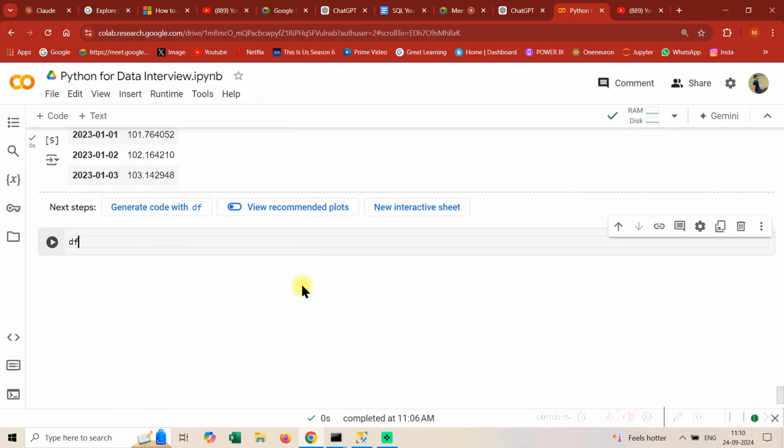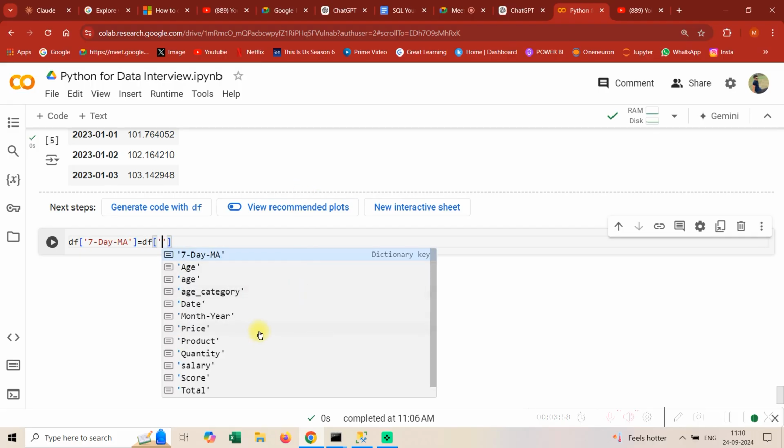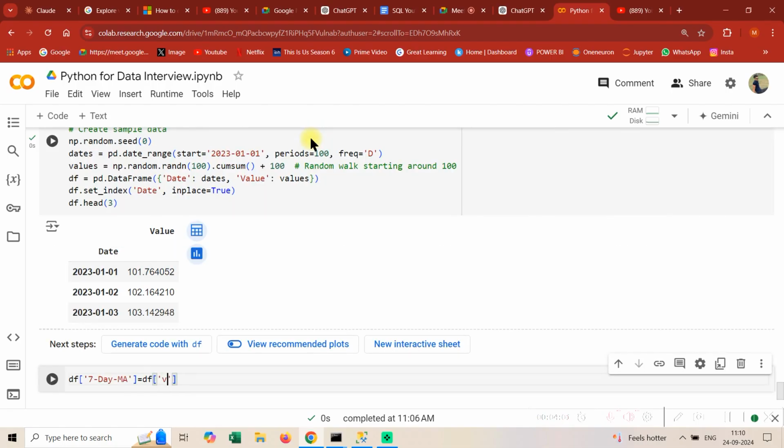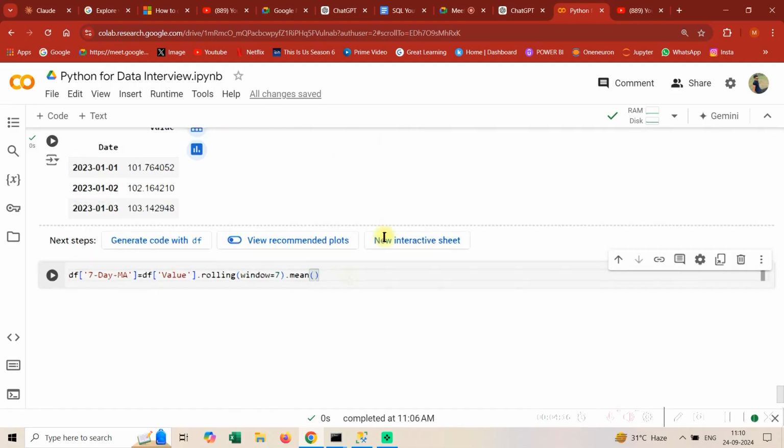So now how would we write the code? We'll go with df['7_day_ma'], and then we would write df, and what is the column out there? Value is the column. Let me just check the spelling, it's 'value'. What we need is a rolling average, so this is rolling. What is the window? It is 7. And which aggregation do we need? Mean. So guys, tell me, is this difficult? But it's about knowing these things.